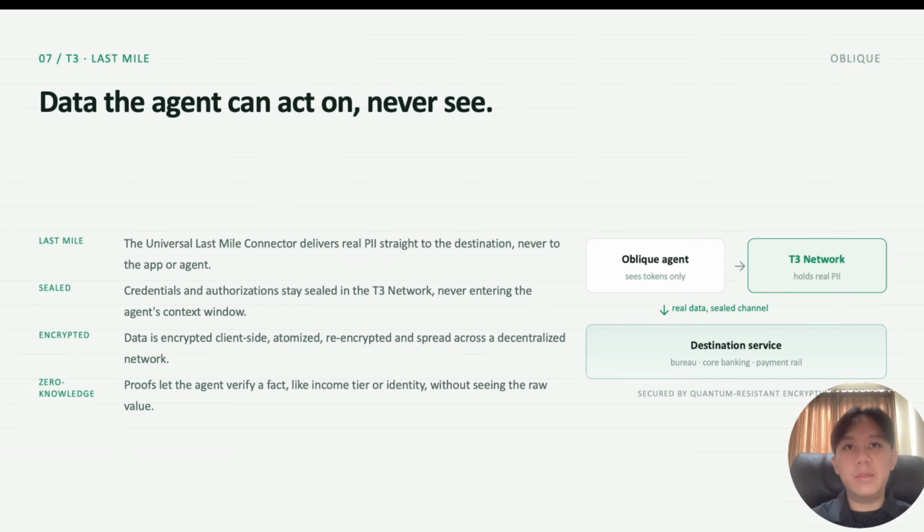Terminal 3 also enables secure last mile actions. When real personal data is needed by a bank system, a bureau, or a payment rail, T3 sends it directly to the destination without exposing it to our app or the agent. The agent can verify facts through proofs without ever seeing the raw values. That is why Terminal 3 matters here. It closes the loop without leaking a thing.